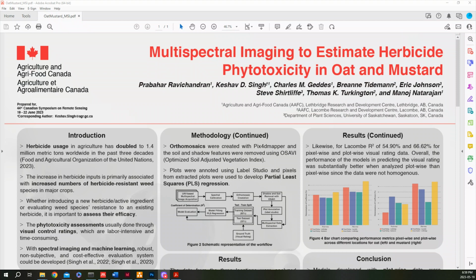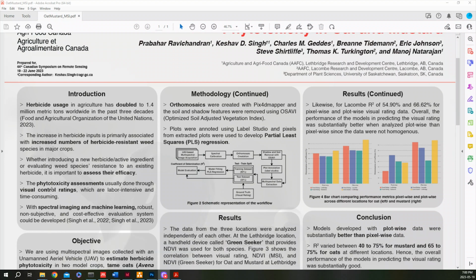in oat and mustard. Herbicide usage in agriculture has doubled in the past 3 decades, and the main reason for this is the increasing number of herbicide-resistant weed species. Whether introducing a new herbicide or evaluating weed species resistance to existing herbicides, the assessment of their efficacy is very important. The Canadian Weed Science Society has set protocols to assess phytotoxicity of these herbicides, which is predominantly through visual control ratings. Often these are labor-intensive and time-consuming.